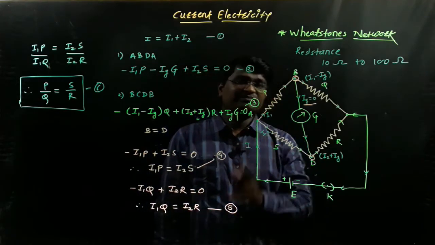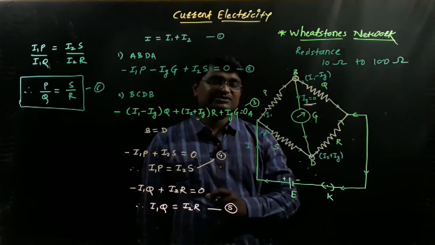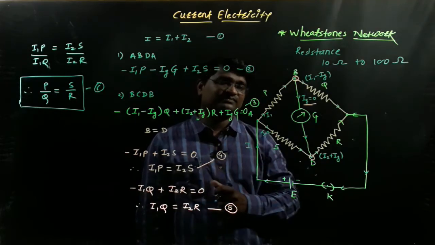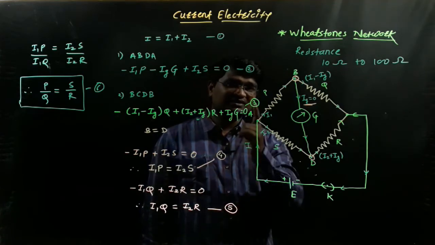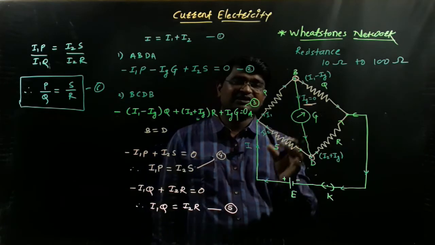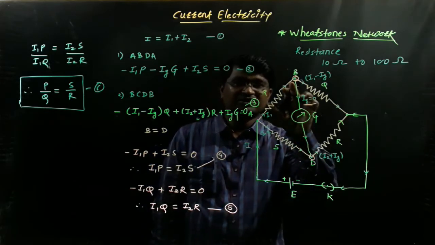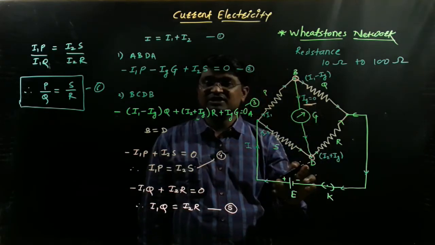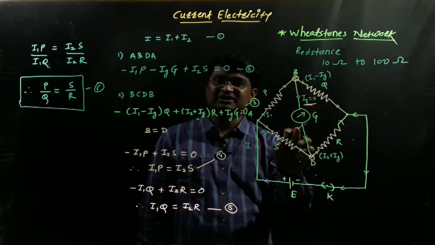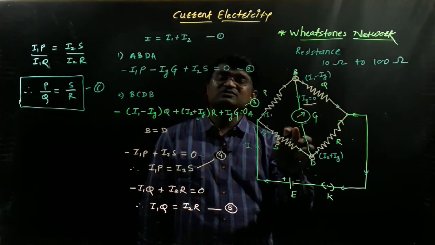So you remember that when we discussed applications of Wheatstone's network, after we find the balancing condition in the given network, the potential at point B is exactly equal to the potential at point D. It means that no electric current passes through the galvanometer, so Ig is equal to 0.